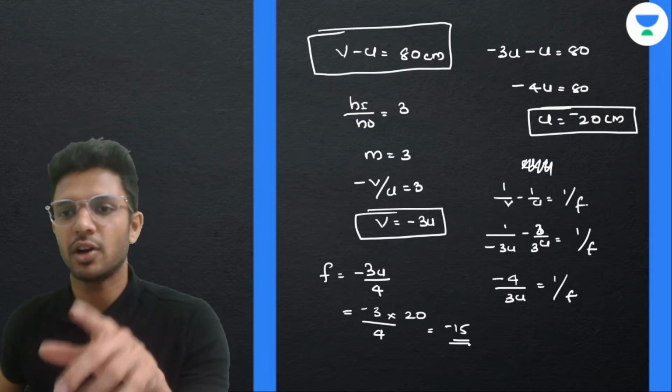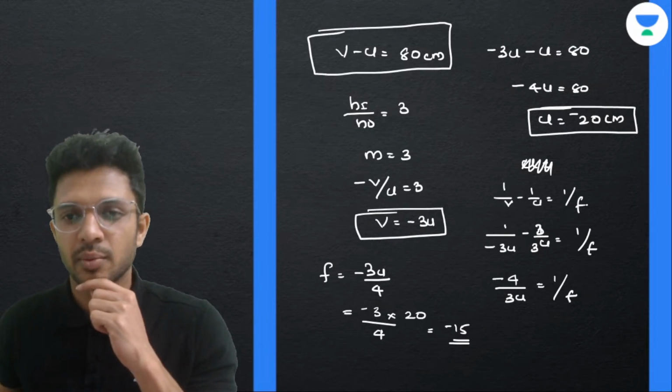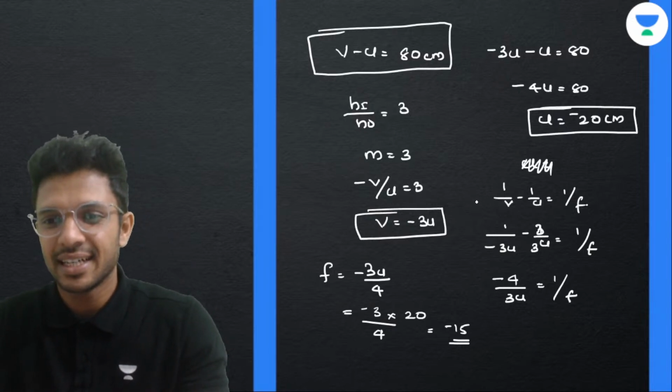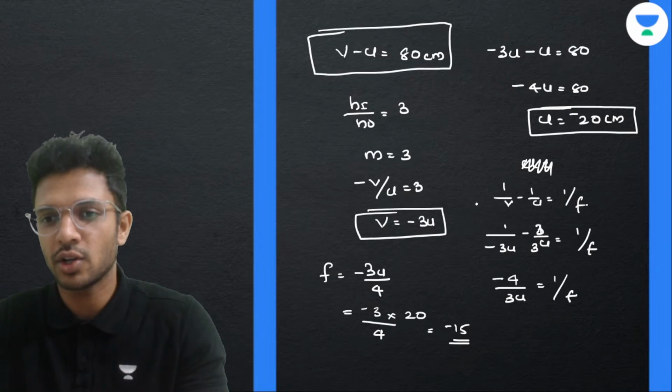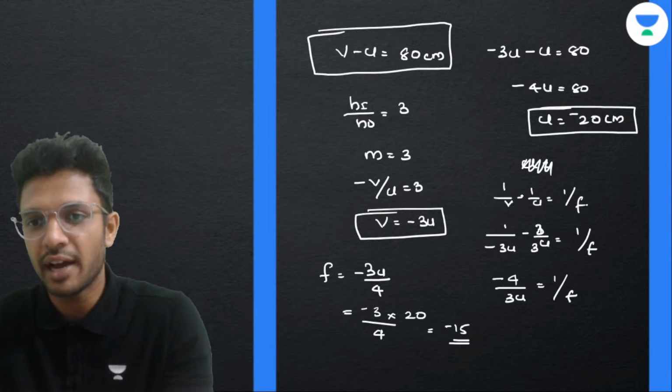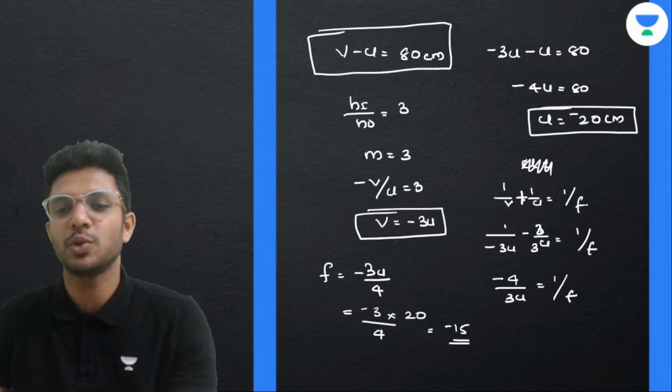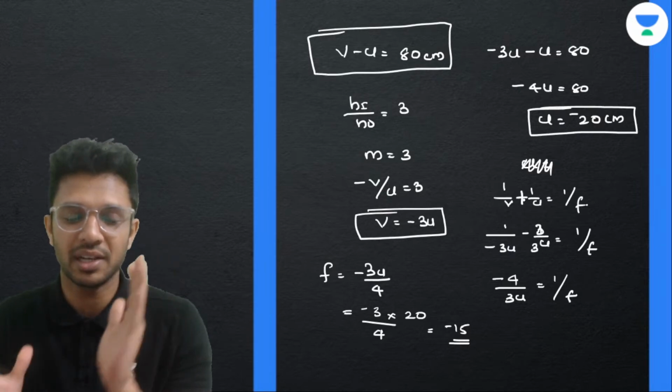So where have we gone wrong? Tell me, children, somewhere we have gone wrong. We have gone wrong here. 1 by v plus 1 by u was the formula for what? Mirror.